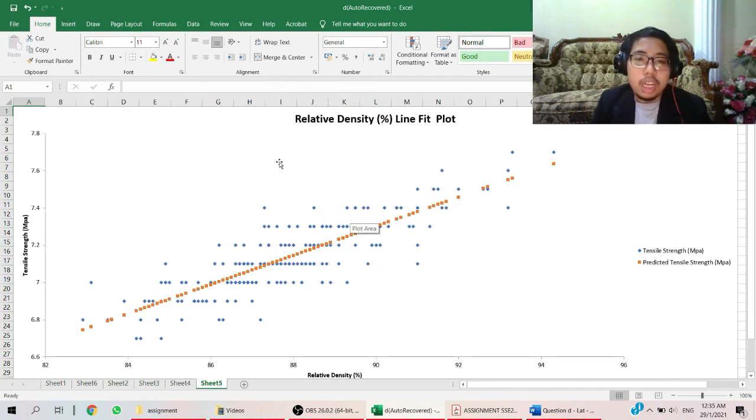Lastly, we will see the relative density line fit plot. As you can see, all the blue dots are the observed data, while the orange dots are the predicted tensile strength. We can say that this model is valid because it is positive linear, same with the hypothesis test that we have confirmed. So that's all from me.